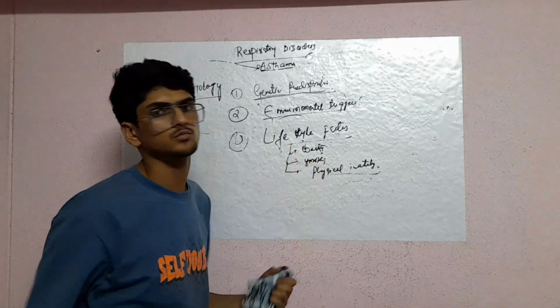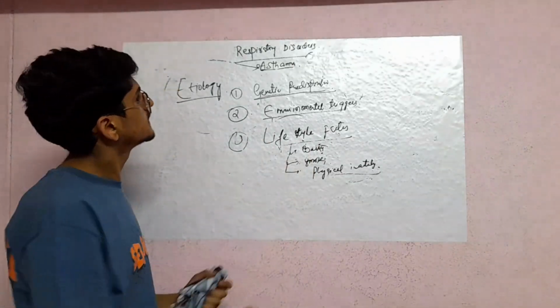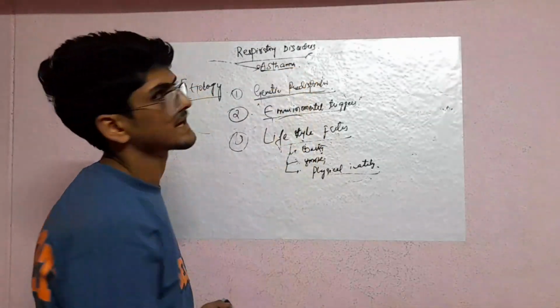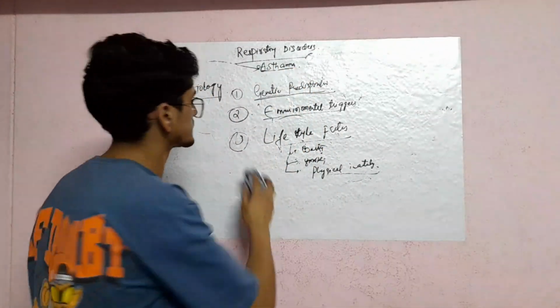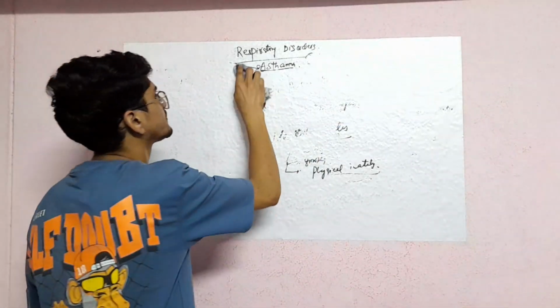Next is smoking. Smoking is injurious to health. You can quit smoking, and that can reduce the effects of asthma. So these are the lifestyle modifications. So next we will come to the next. So this was the etiology.